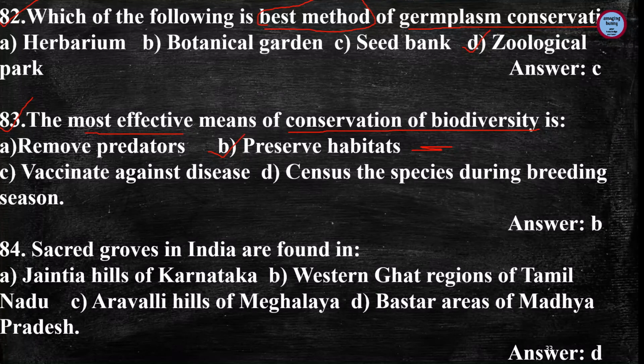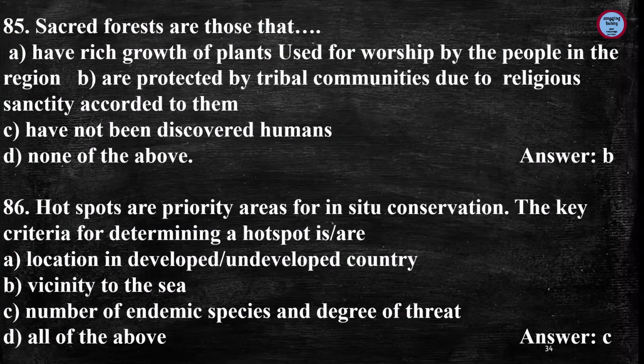Next is, sacred groves in India are found in, and the answer is Bastar areas of Madhya Pradesh. Next question is, sacred forests are those that, and the answer is, they are protected by tribal communities because various religious sentiments are attached to them. So the sacred forests are protected by the tribal communities, and they are very rich in biodiversity.